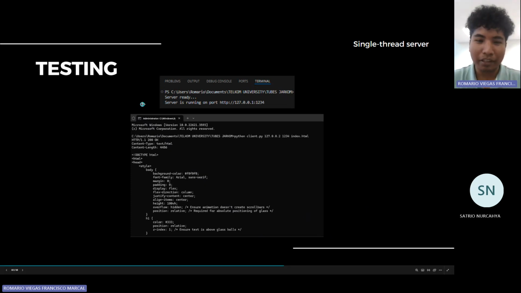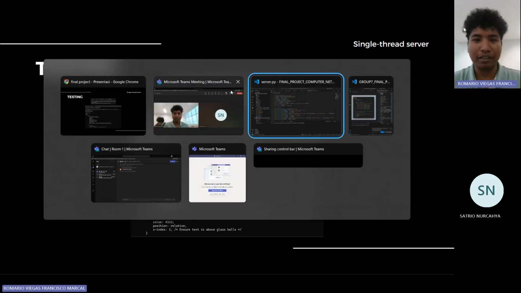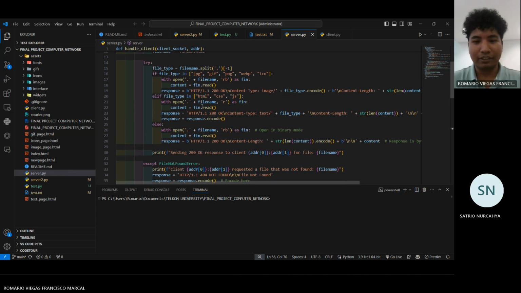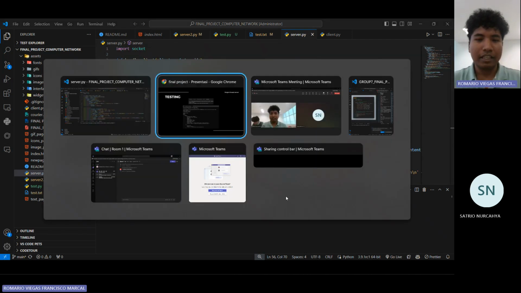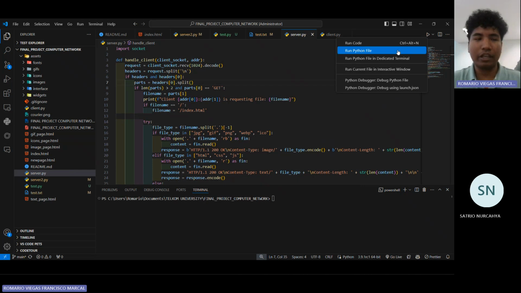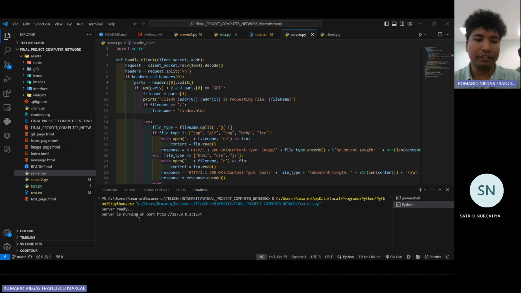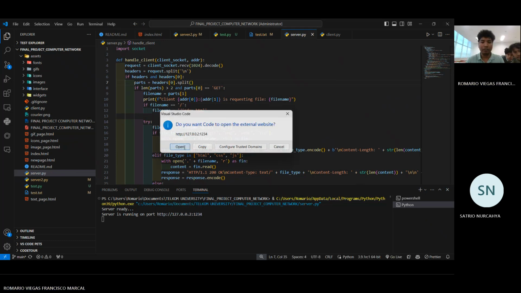Okay, that's all about the source code as well as the results. Let's go to the technical part, which is the testing part. So let me reopen our project. Here our project is already open. Let's try to make a test between the browser and the terminal as well. Let's run server.py first, which is the single thread server. When we run it, the server is running on 127.0.0.2 with port 1234. Let's follow the link, then open.